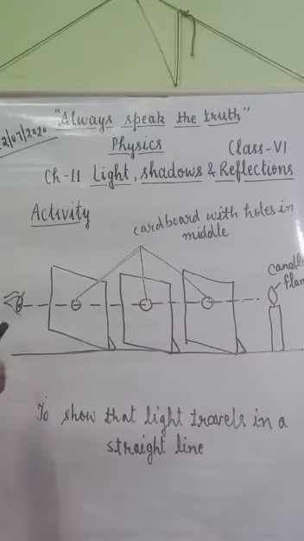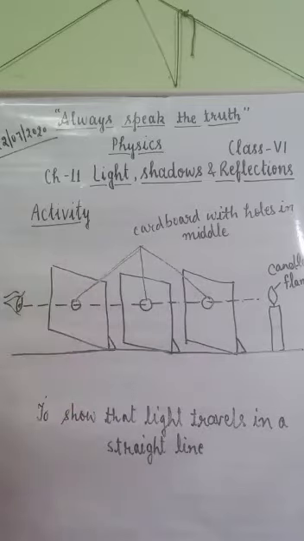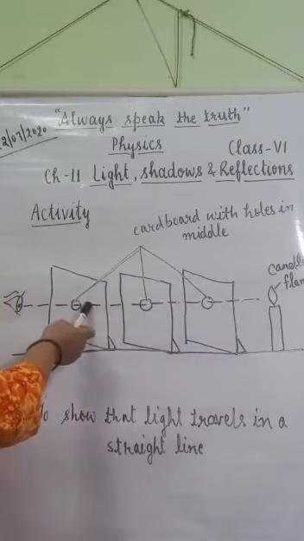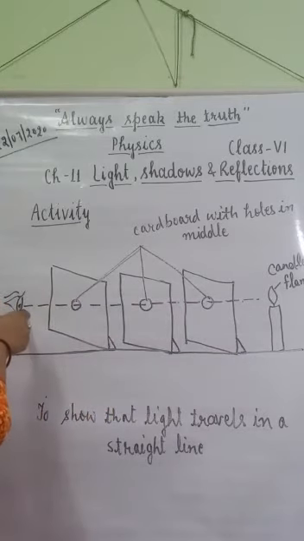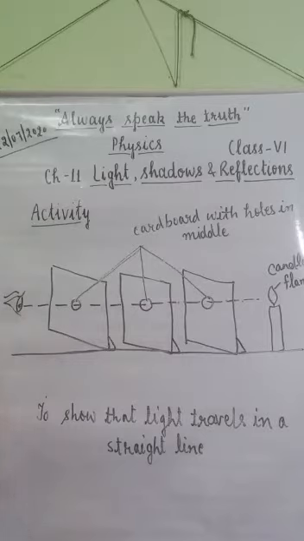Now when we look from the other side at the candle flame, we will be able to see the candle flame, because light travels through these holes and reaches our eyes and makes it visible. So this shows that light travels in a straight line.